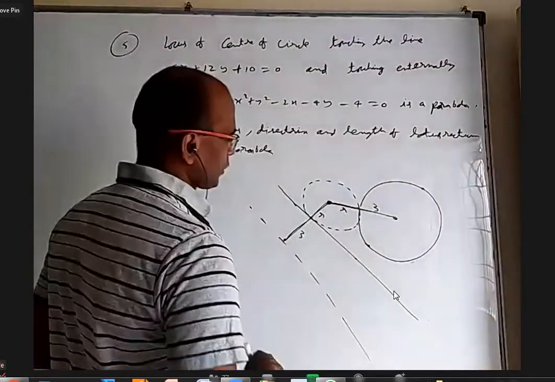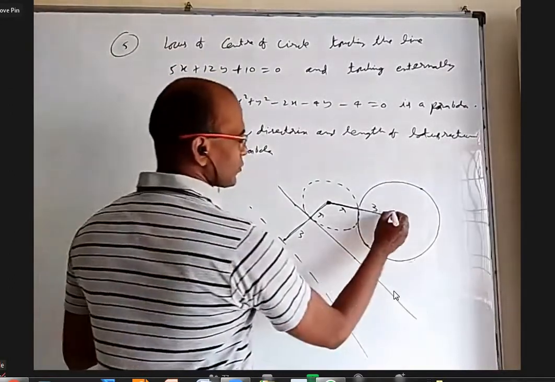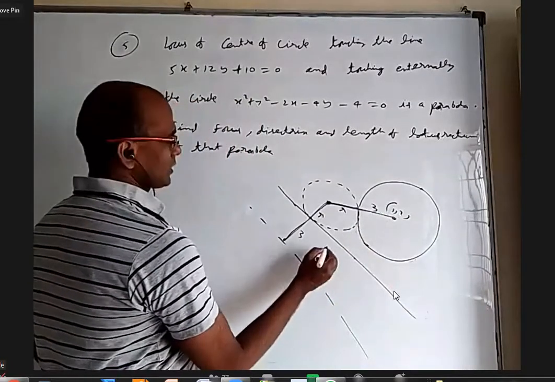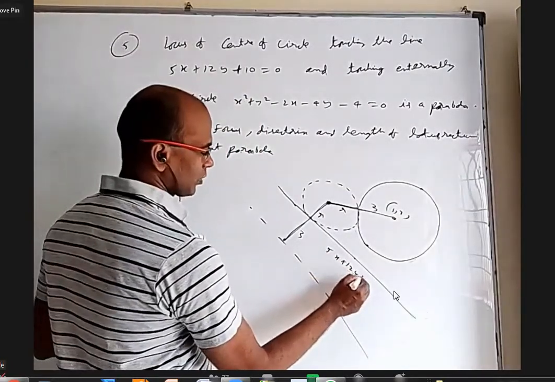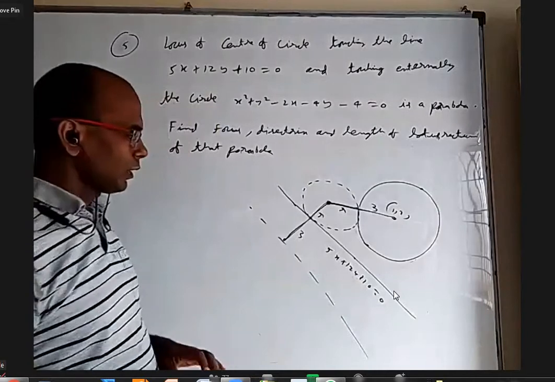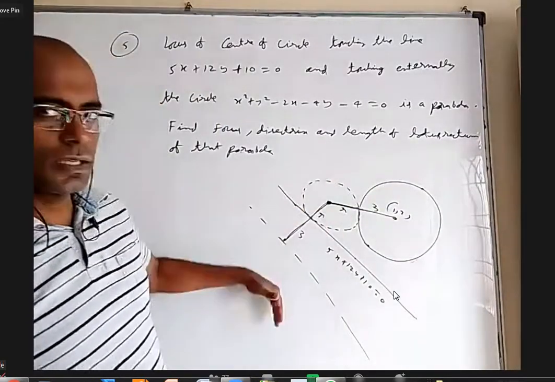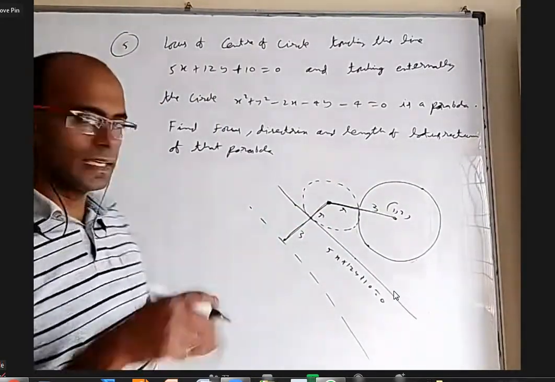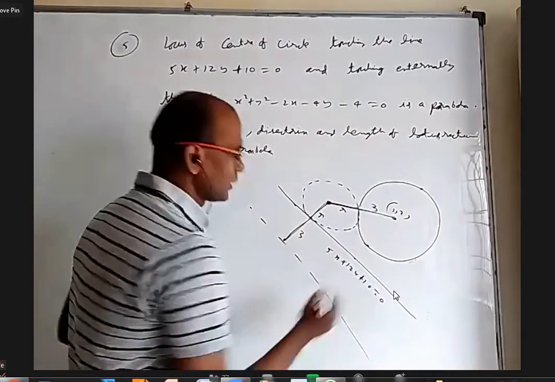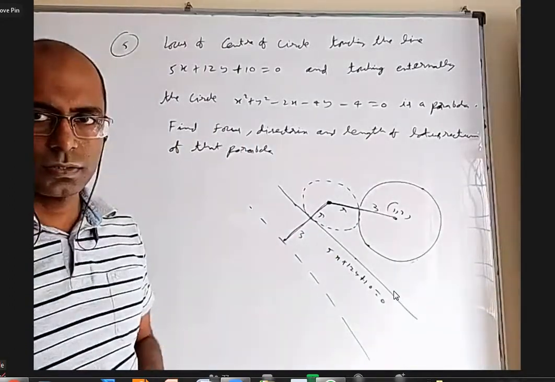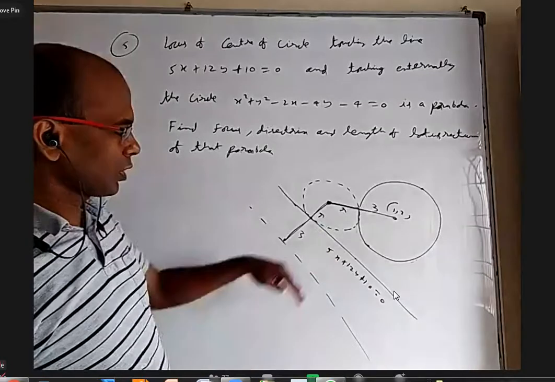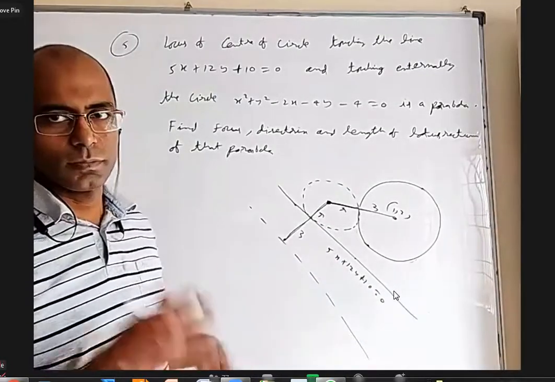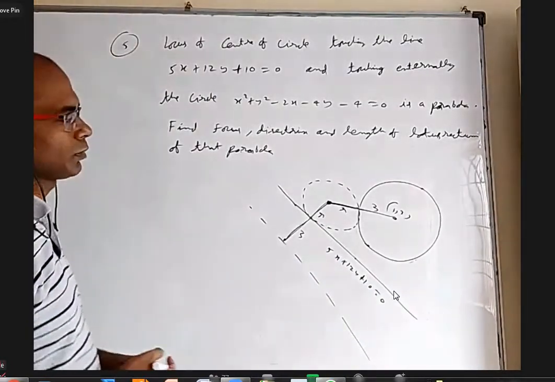Now, if you want to do it this way, this is (1, 2). What is this line? 5x plus 12y plus 10 equal to 0. Today I have to travel 3 units this side or this side. Obviously, it is this side. So after getting 2 answers, what you have to do is, from (1, 2) find the distance. It should be more than the distance to this. Then only it's correct. You may get plus or minus 2 answers.